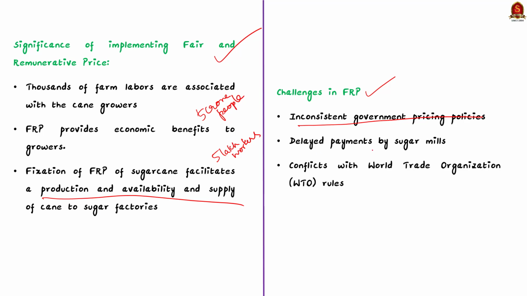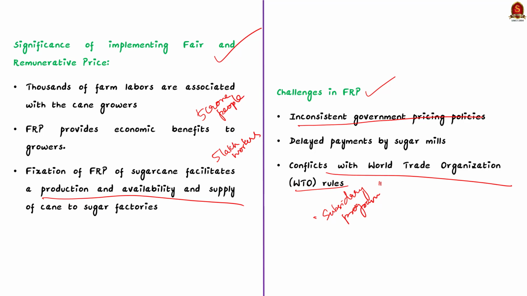Additionally, conflicts with World Trade Organization rules arise due to India's subsidy program for sugarcane farmers. This can be viewed as distorting international trade and affecting global sugar prices. So balancing domestic agricultural interest with international trade obligations presents a complex challenge for India's sugarcane sector. So these are all certain important facts that you have to remember about the FRP.